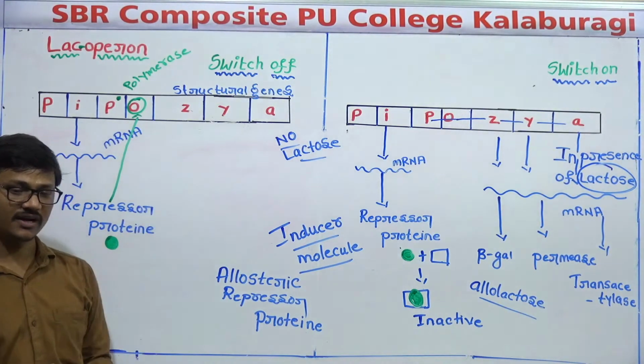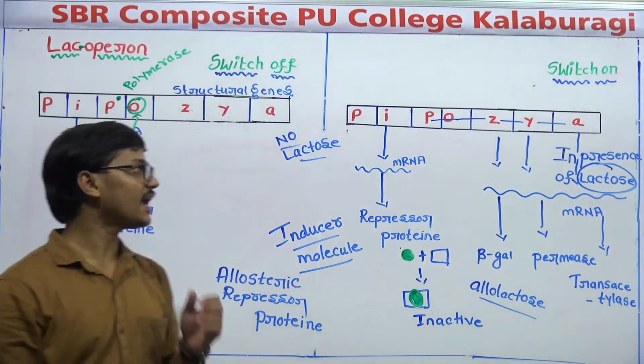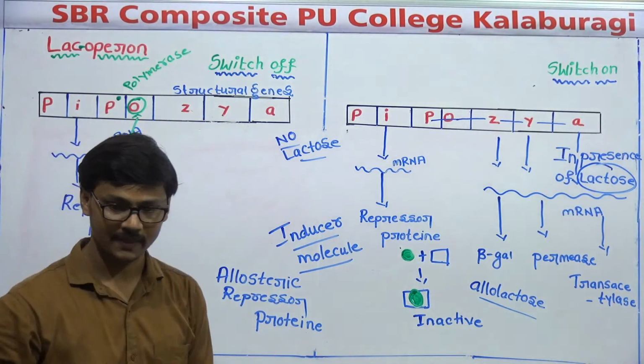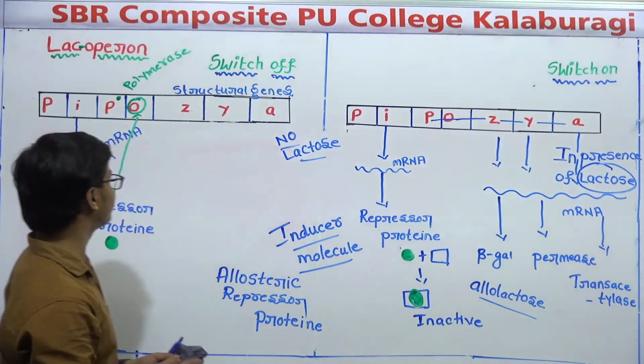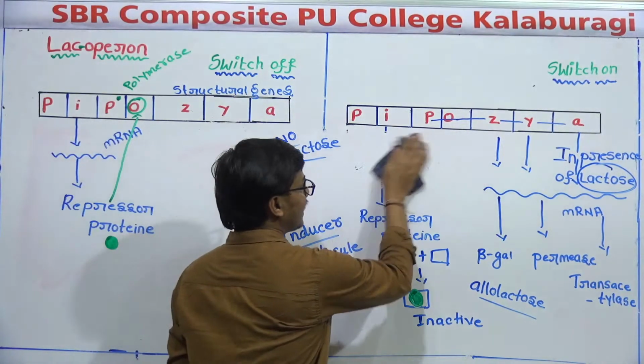Right? So now let us see what are the possible questions that can be asked from this Lac-operon concept. One way of asking a question is very simple.